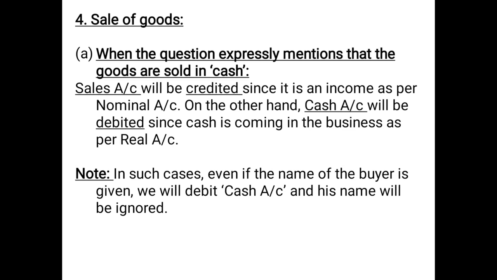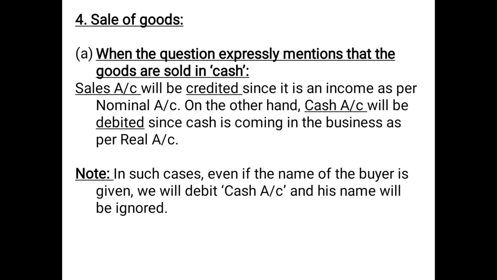As you can see, point number A, when the question expressly mentions that the goods are sold in cash. So what will be the effect of this? Now remember one thing, whenever the goods are purchased, whether in cash or credit or both, purchase account is debited because it is an expense for the business. On the contrary, whenever the goods are sold, whether in cash or on credit, irrespective, the term used is sales, and sales account is credited because by selling the goods, the business either receives immediately or will receive later on.